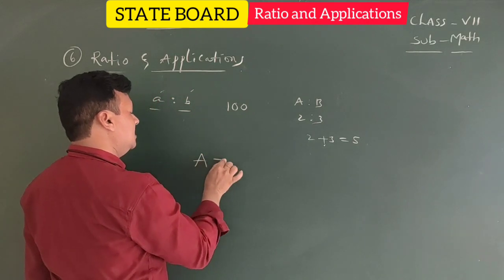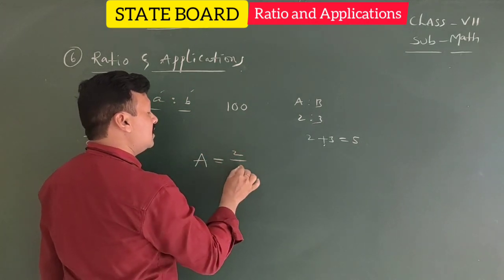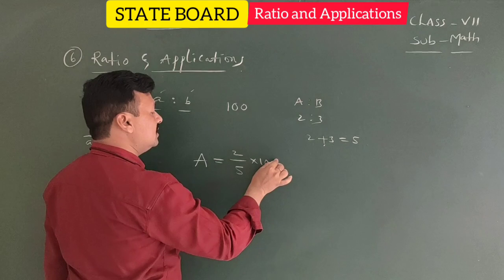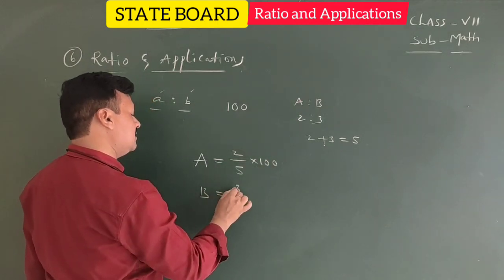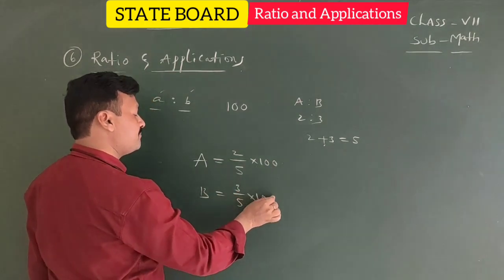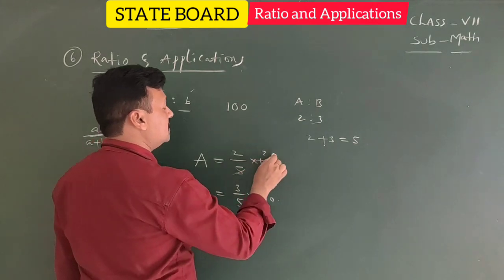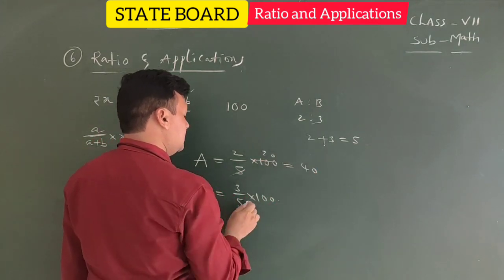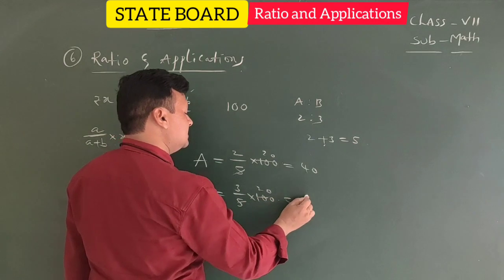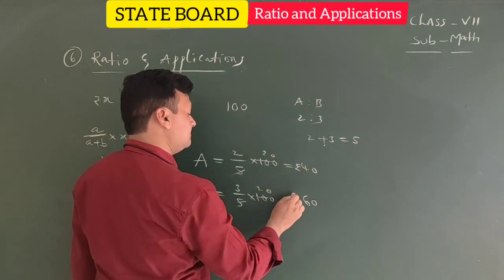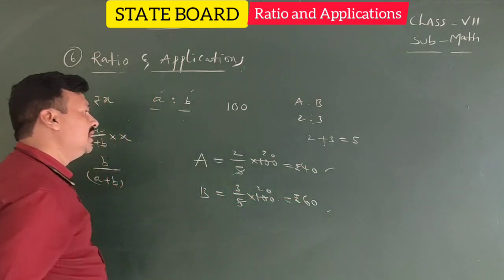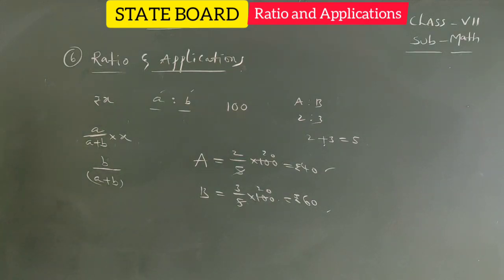So A will get 2 out of 5 into 100, B will get 3 parts out of 5 into 100. So here 20 times 2 means 40 rupees A will get. Here 20 times 3 means 60 rupees B will get. Okay, in this way we can divide in the given ratio. Otherwise algebraic methods, your wish. Actually we are doing ratio applications, no need of algebraic method.